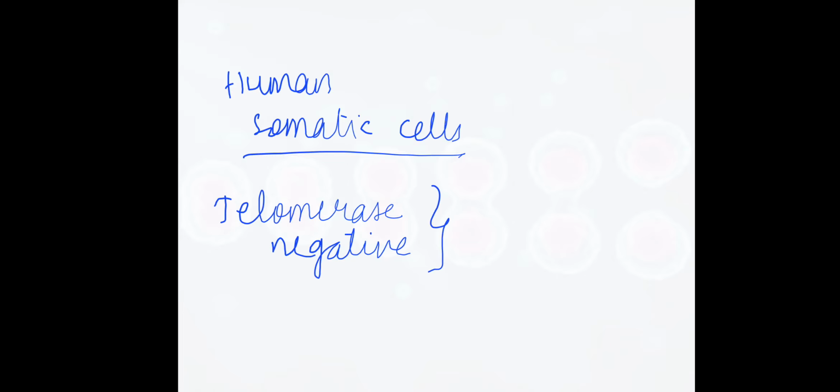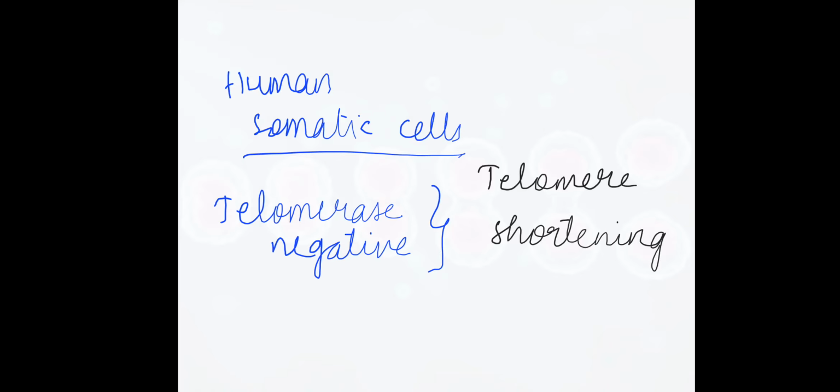Because of the telomerase negative condition, they experience progressive telomere shortening. If there was a telomerase enzyme in human somatic cells, then there would be no question of telomere shortening.